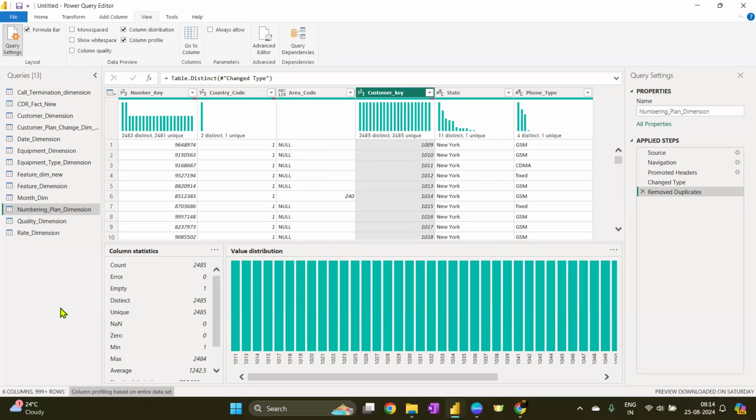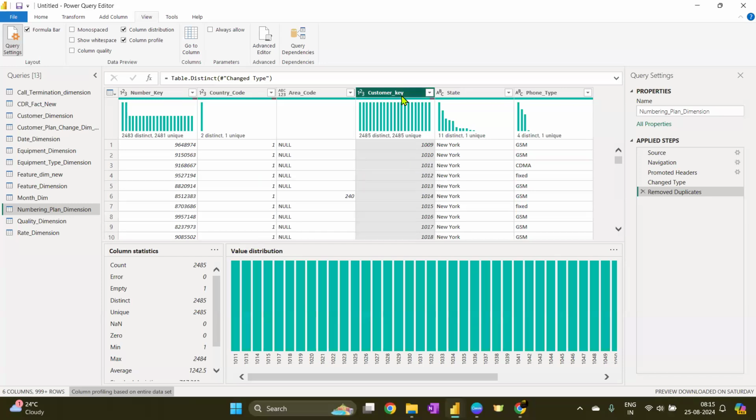If we are getting all unique values here, why can't we consider it a primary key, since it is not having a null value? Not every column can be considered a primary key. We can, but at this moment we are having a numbering plan dimension table, and as you can understand by the name, it is about which customer is having which plan.